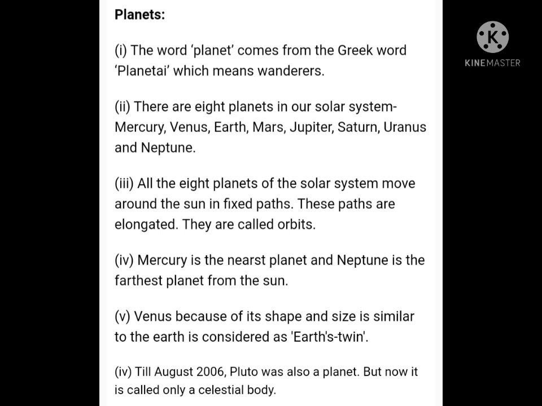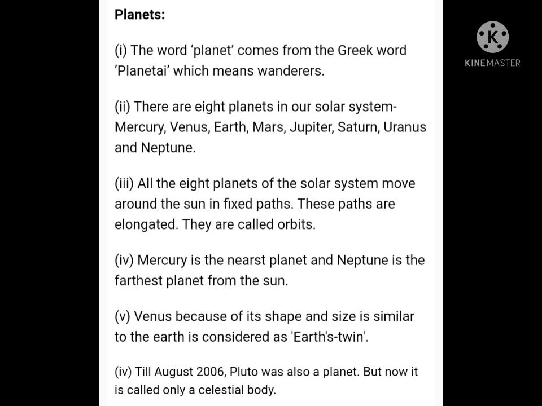There are 8 planets in our solar system, and in order of their distance from the sun, they are Mercury, Venus, Earth, Mars, Jupiter, Saturn, Uranus and Neptune. The solar system also includes some dwarf planets, which are too small to be considered as planets, like Pluto and Sedna. These are the examples.